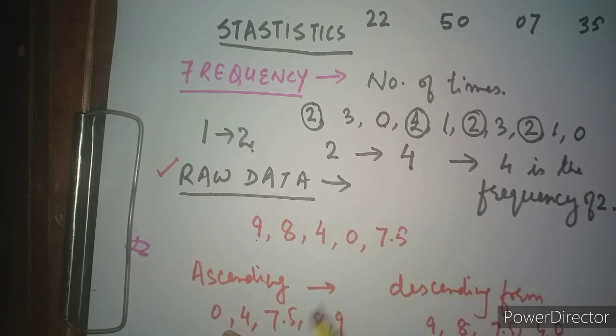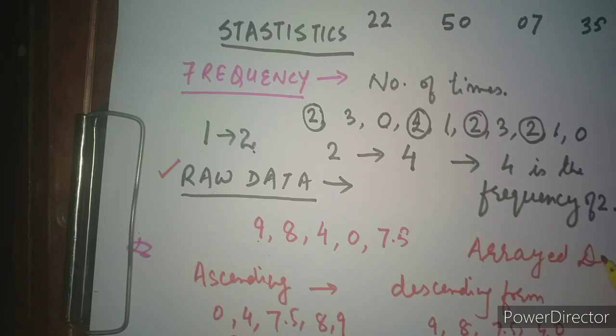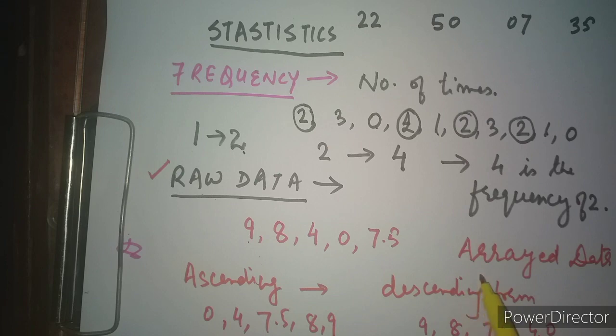When the raw data is arranged either in ascending or descending form, that data becomes arrayed data. Check the spelling: A-R-R-A-Y-E-D, arrayed data. So this is the new word for you, arrayed data.